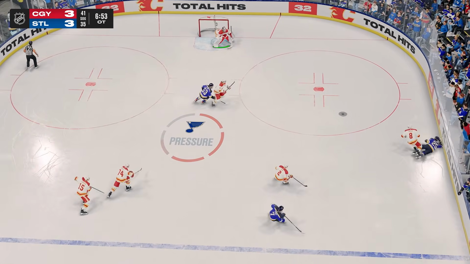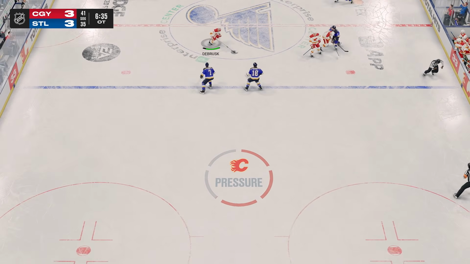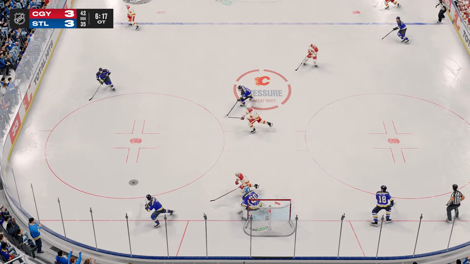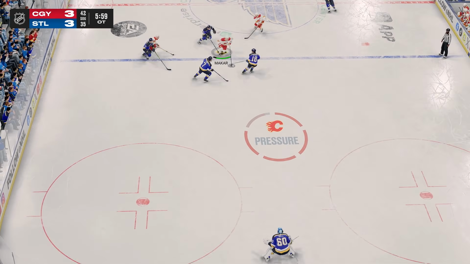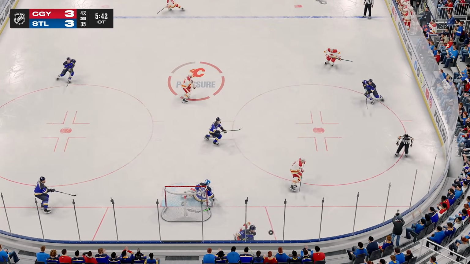Okay, I'm not going to lie, St. Louis, you did a whole lot of nothing on that power play. I think you took one shot. Y'all did nothing whatsoever. Jake DeBrusk's team went up. Joseph Woll, big time save right there. But yeah, St. Louis, you got to get the offense going. If you want to win this game, you have to score, and you guys are doing absolutely nothing. You're not helping your cause whatsoever.